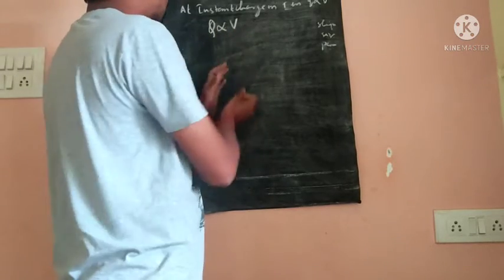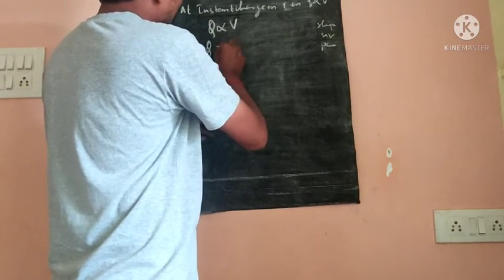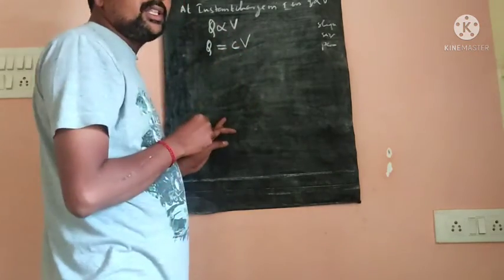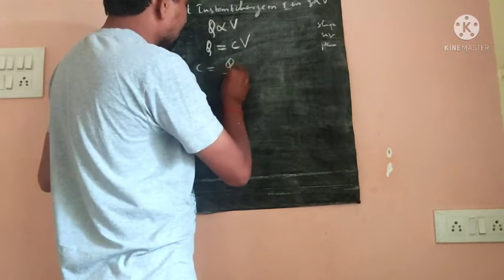So Q is directly proportional to V, or Q is equal to, when we remove the proportionality, introducing one constant, that is called C, CV. Here C is equal to Q by V.